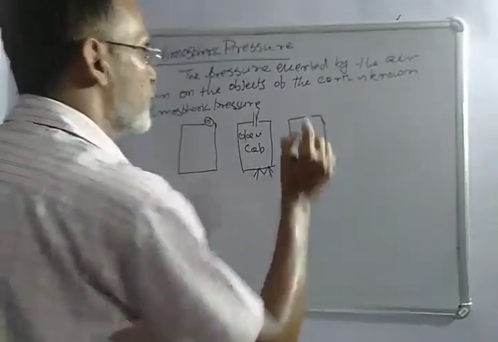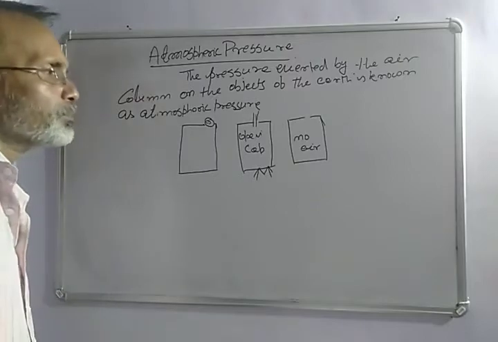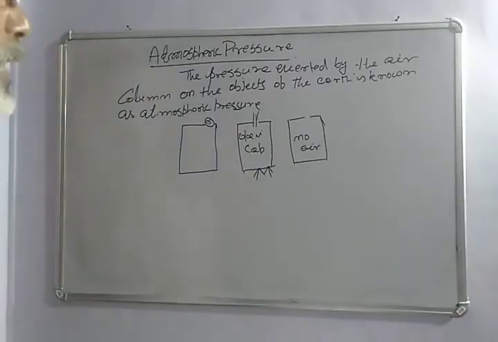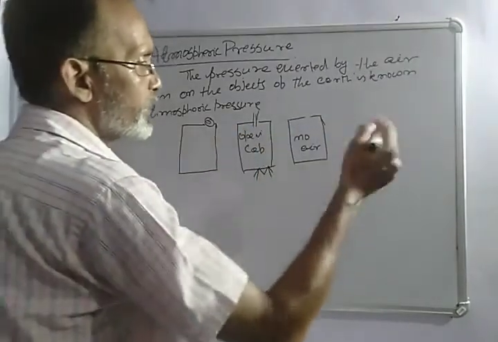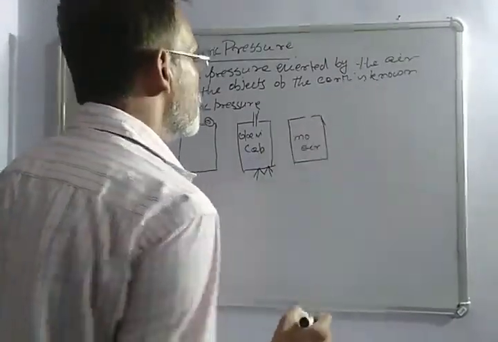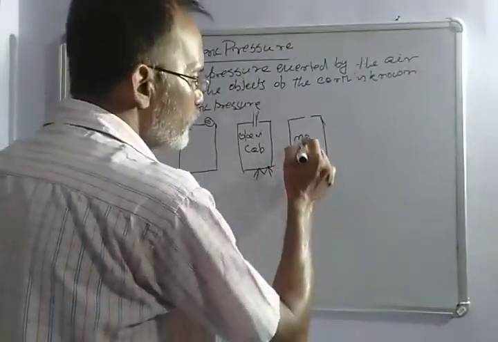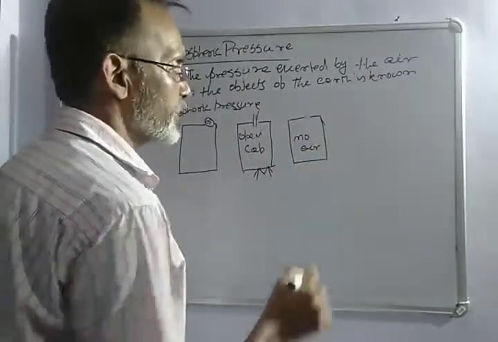Now take the can out from the heat and put it in the free air outside.